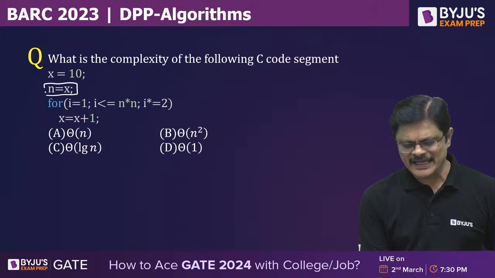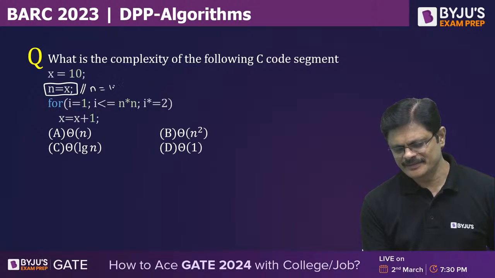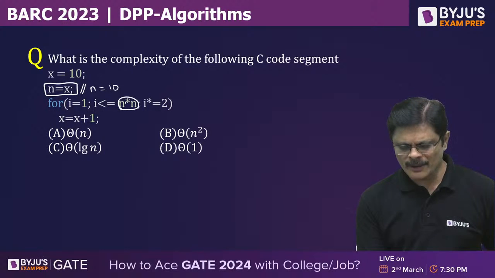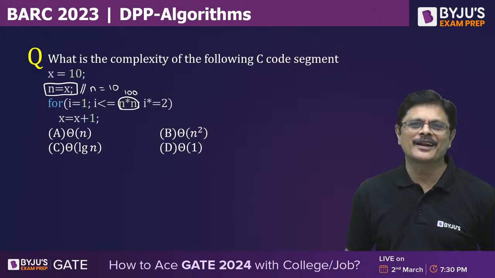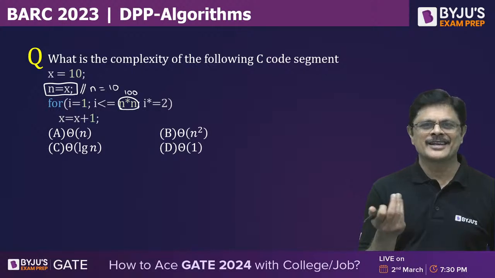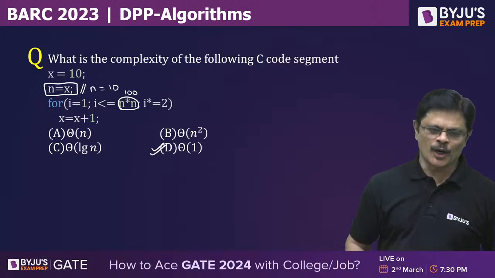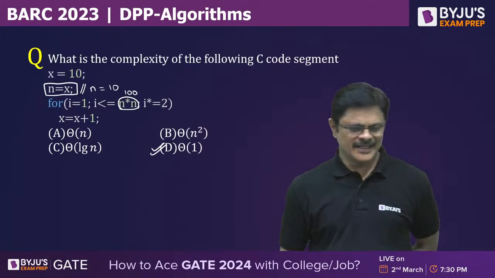N value is x, which is 10. That is, n value is 10. So here, this loop goes up to 100 only. So when the loop goes up to 100, whether you go log 100 or whatever, it is a constant time complexity only. So the correct answer for this is option D. The correct answer for this is option D. Very good.